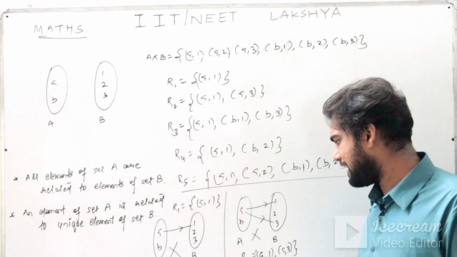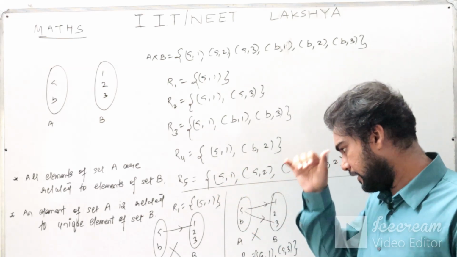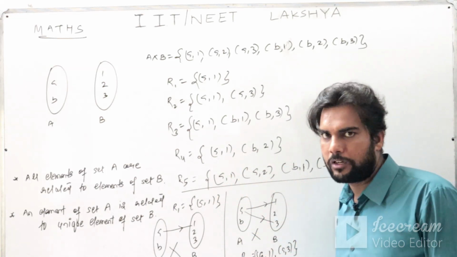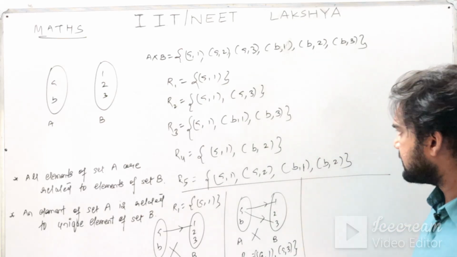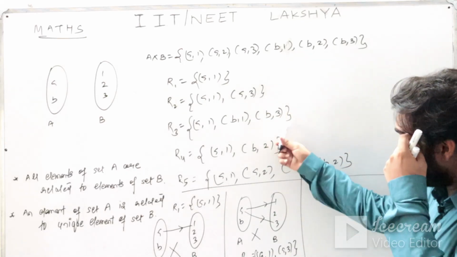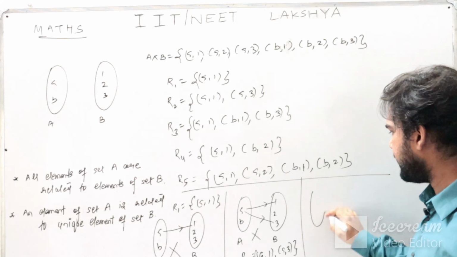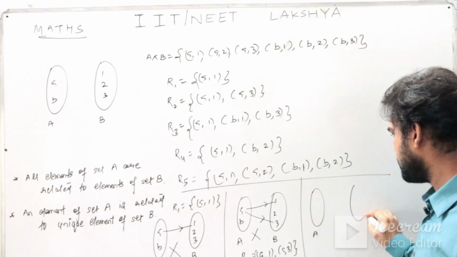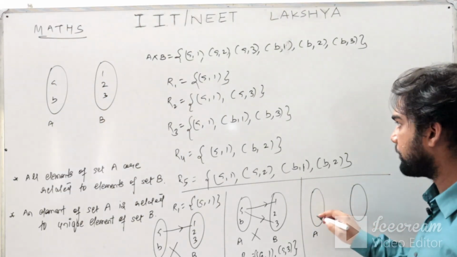So both the criteria are violated. So I say that this is only a relation but not a function. Let us see criteria number 3. So again, this is your set A, this is your set B.